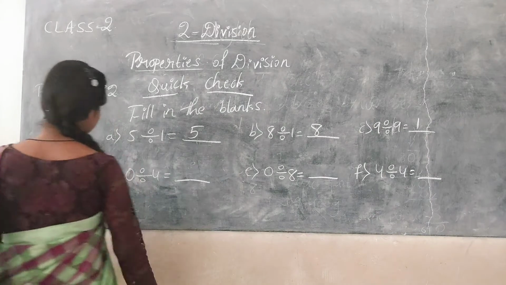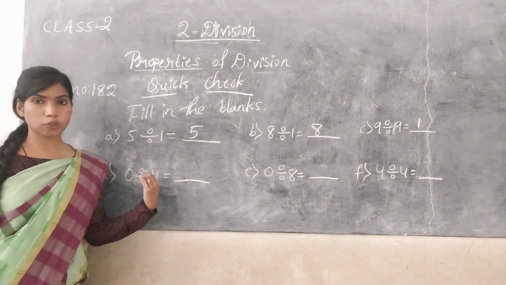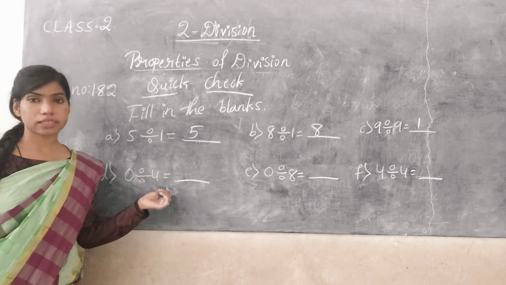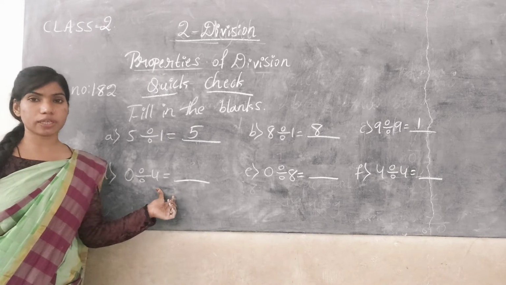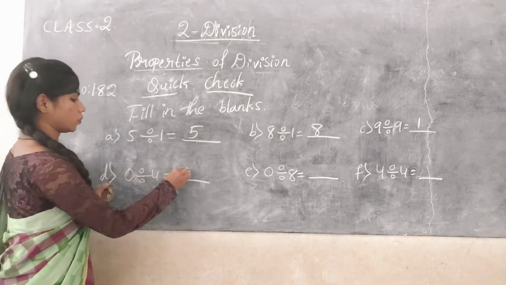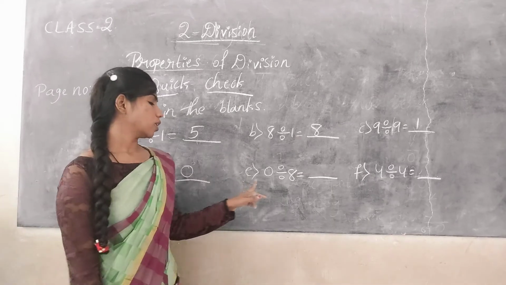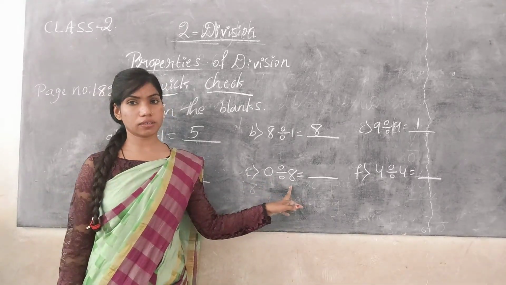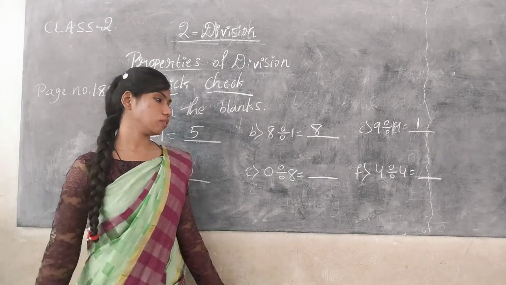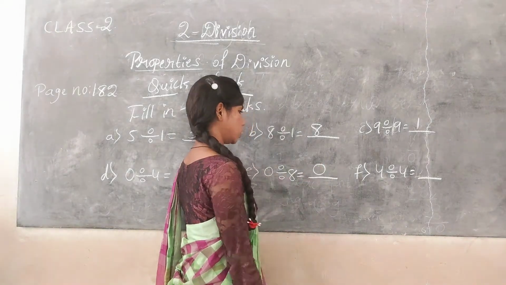Then this one, 0 divided by 4. It is based on the third property. If 0 is divided by any number, then the answer or the quotient is always 0. 0 divided by 4 is 0. And E1, 0 divided by 8. 0 divided by 8 is also 0.